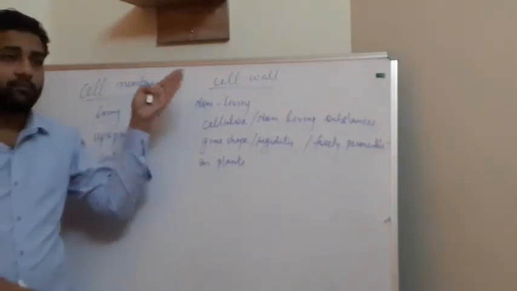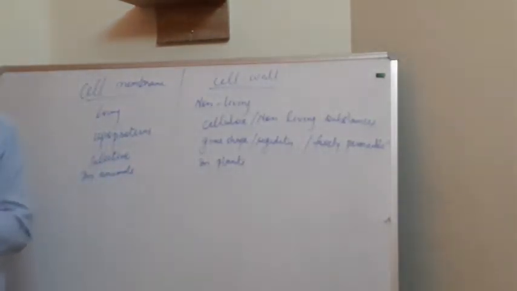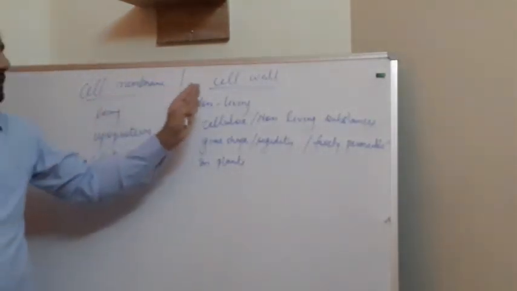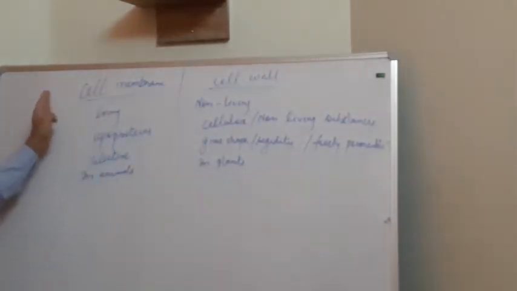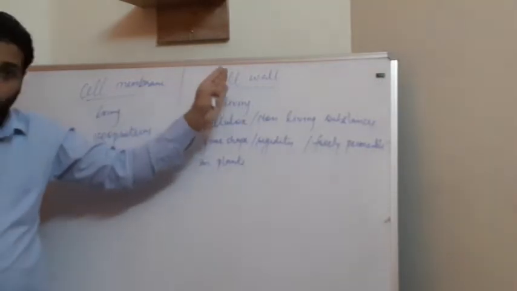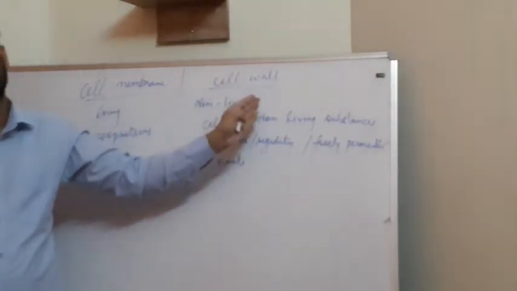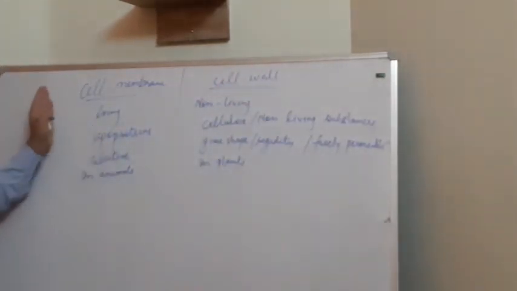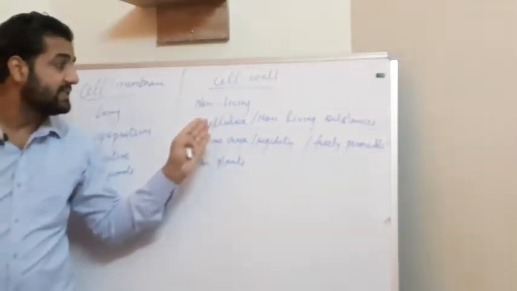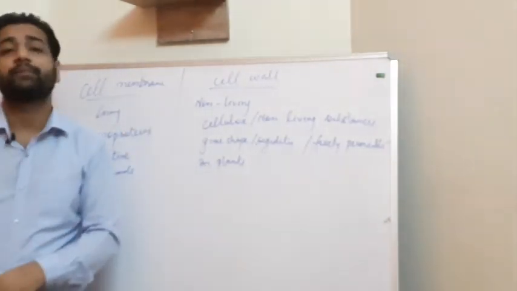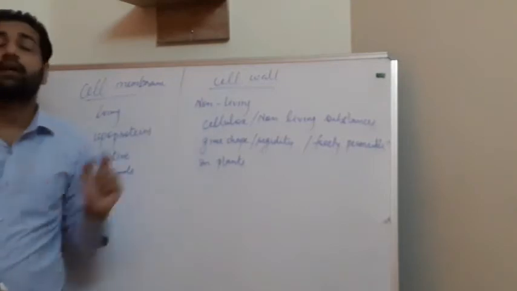Below the cell wall there is also a cell membrane, but the cell wall is present only in plants, not in animals. In animals there is only the cell membrane; in plants, along with the cell membrane, the cell wall is also present. The cell membrane is made up of lipoproteins. The cell wall is made up of non-living material like cellulose. You can say the cell membrane is living material, and the cell wall is non-living.